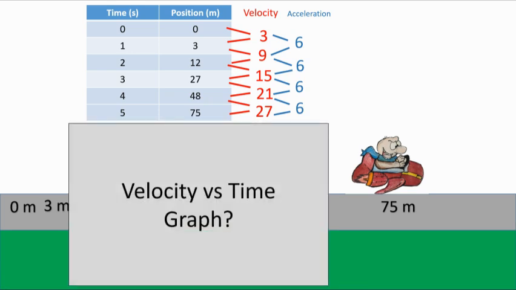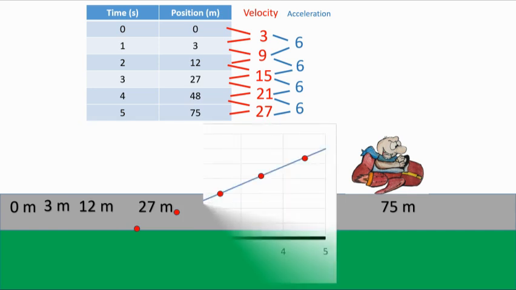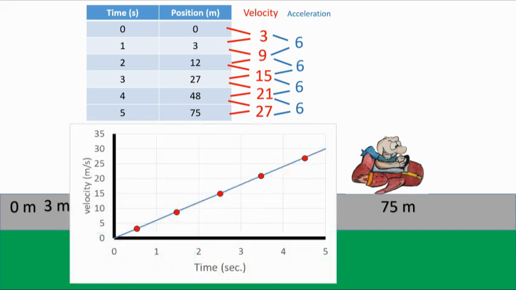What about the velocity versus time graph? There it is. So we graph these velocity numbers right in between the times in which we found them, and then run a straight line through them, and you see that we get a constant slope. That slope, that line, is actually acceleration, right? So the dots are just the velocity numbers, but the slope itself is the acceleration.